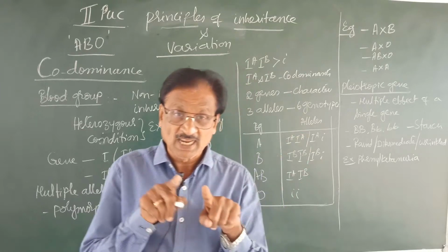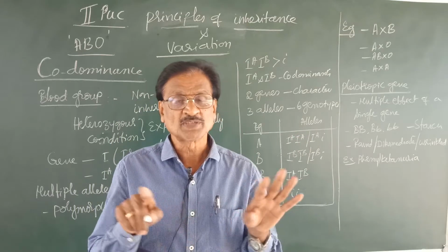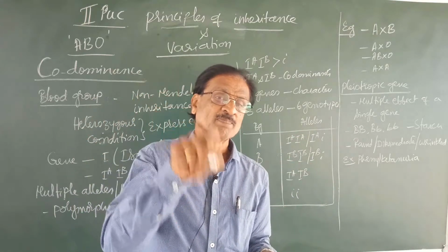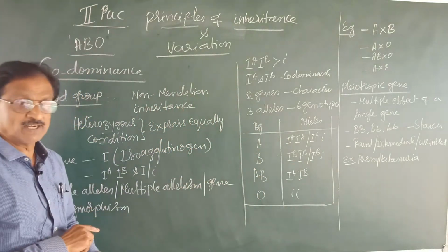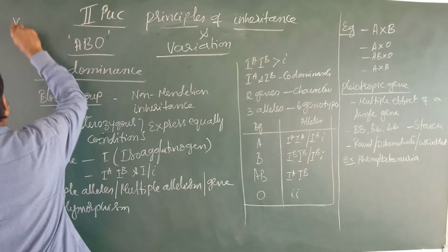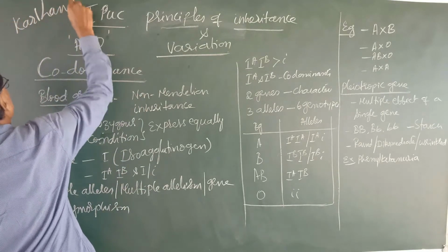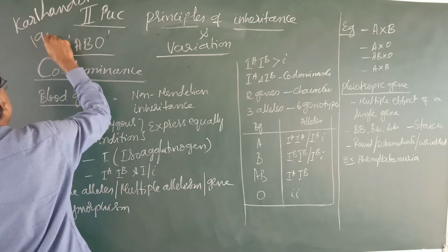Based upon the type of antigen found, the blood groups are classified, and it was of course discovered by a scientist who was a Nobel laureate by name Karl Landsteiner in the year 1901.